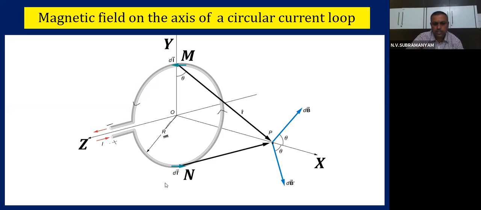Are you able to see the screen share? Yes. So this dl is producing magnetic field dB at this point. And I am joining this dl to the point P. Let the distance be small r. Small r is the distance of the element to the point, okay, in the diagram. And what is the angle created? Theta here.